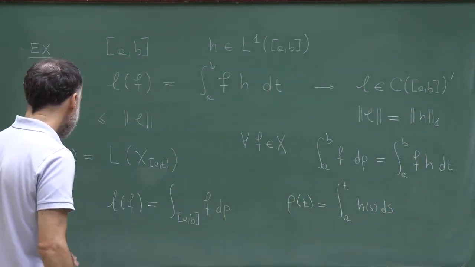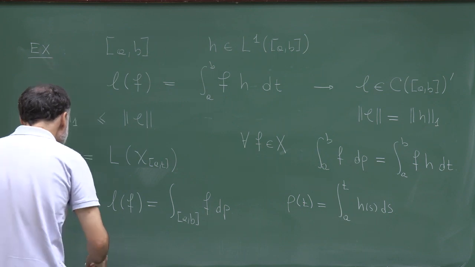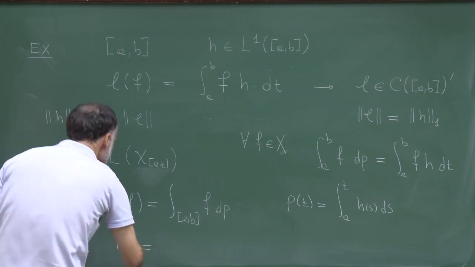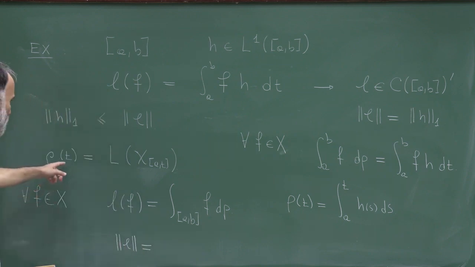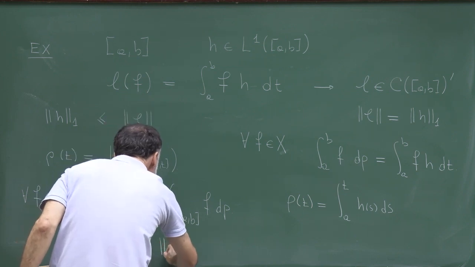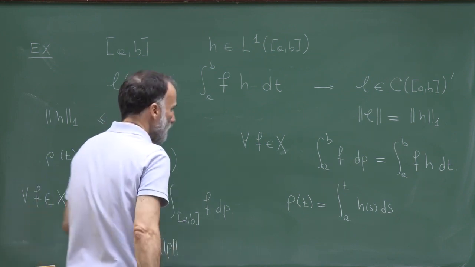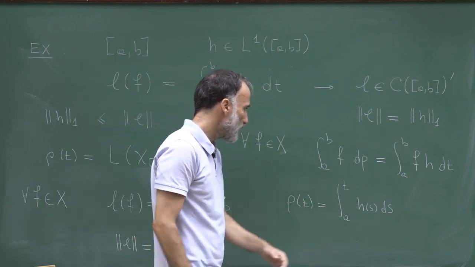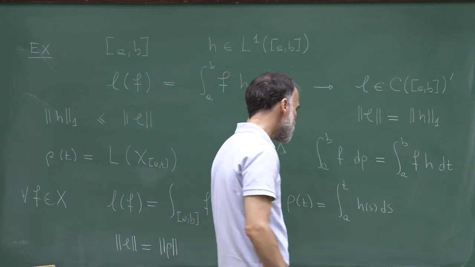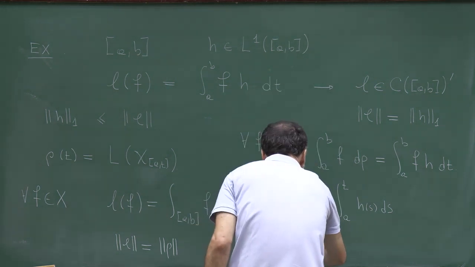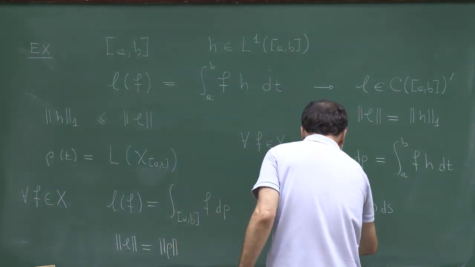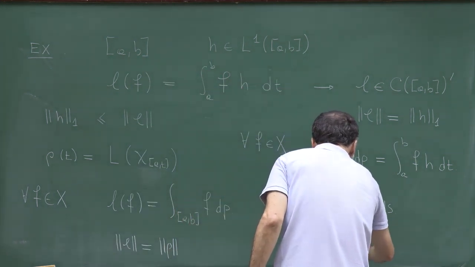And from this identity, we know that the norm of L, as we also proved once we introduced this bounded variation function, is equal to the norm of rho. If rho has this special formula, which means that rho is an absolutely continuous function, the bounded variation norm of rho is equal to the L1 norm of h.